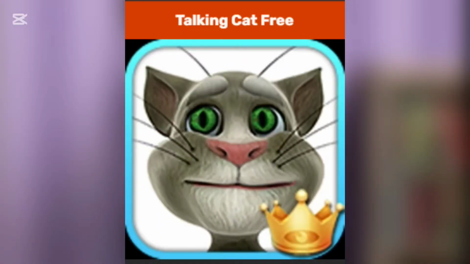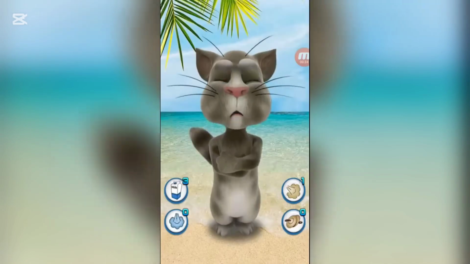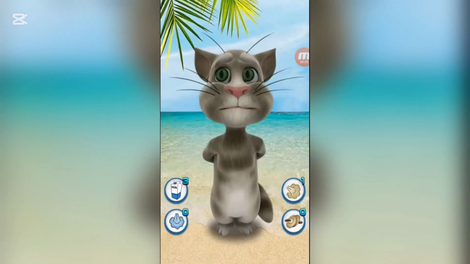Next up, we have Talking Cat 3. This was a completely blatant bootleg. This game featured the Talking Tomcat 2010 model poorly photoshopped onto a beach landscape.